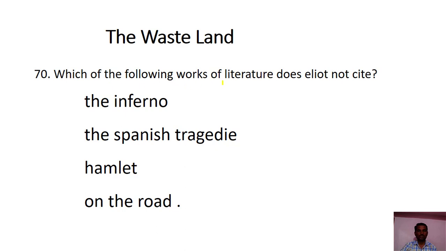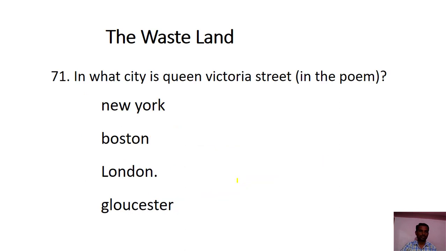Which of the following works of literature does Eliot not cite? The Inferno, The Spanish Tragedy, Hamlet, On the Road. The right answer is On the Road. In what city is Queen Victoria Street in the poem? It is in London.